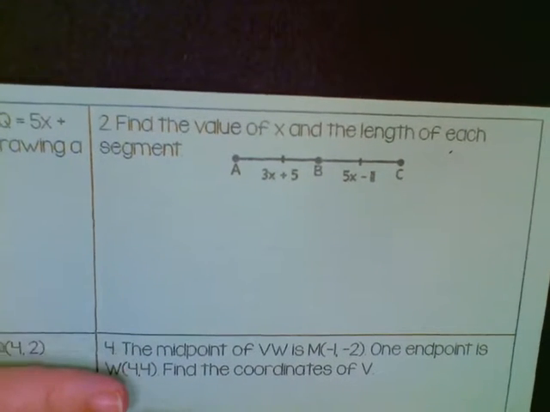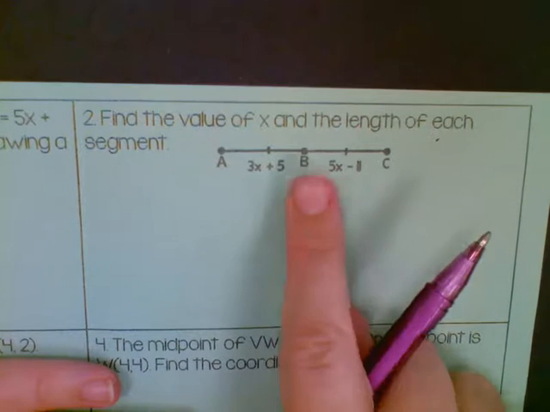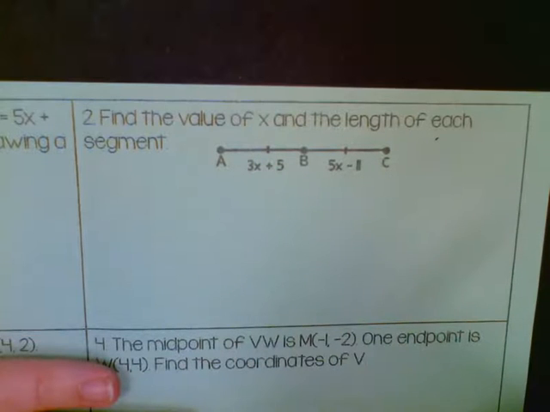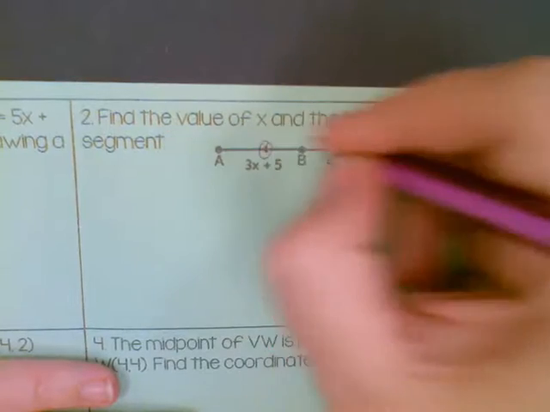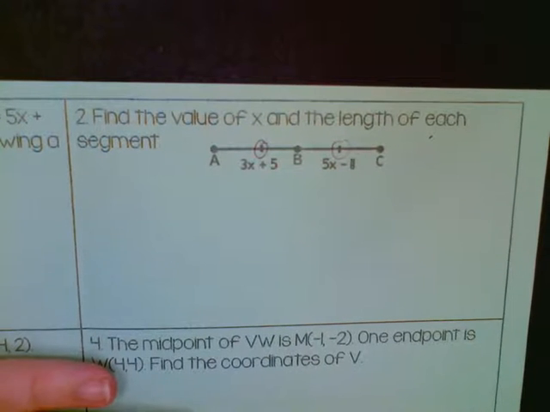Okay, so for number 2, same idea, except they gave us our picture, so it's a little more straightforward. But since we have that B is the midpoint, we know that the pieces on both sides are going to be congruent. Now you're saying, how do I know that B is the midpoint? Well, we know that because of our magic congruency marks. Those are going to be your best friend. So if the two sides are congruent, they're equal, B is exactly in the middle.